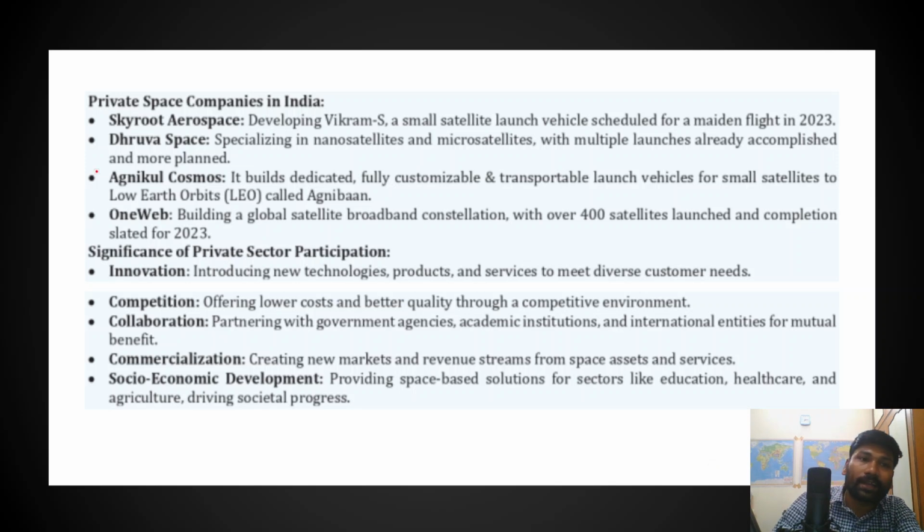And apart from that, we have a set of private space companies in India. So what are those private space companies? For example, we have just discussed Skyroot Aerospace. Skyroot Aerospace is a private space firm, and it has developed Vikram S, a small satellite launch vehicle. It has already launched its small satellite launch vehicle, so it has actually tested this.